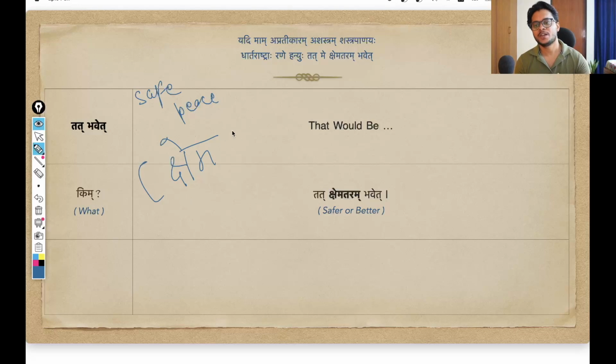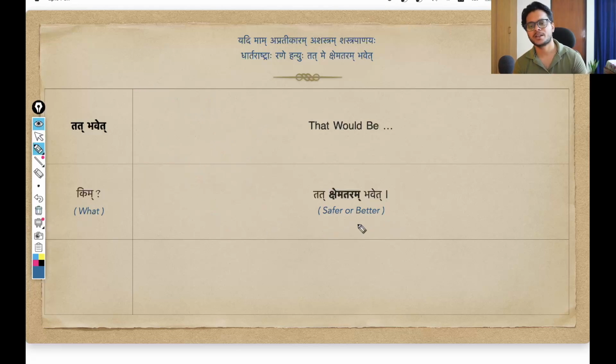Anyways, we had this word kshem. Kshem means a condition, a state of safety and peace. So safe and peace. And if I am writing kshemtar, that essentially means safer or better in that sense. And that is how we are getting this word. Tat kshemataram bhavet. That would be safer or better. That is what Arjuna is saying.